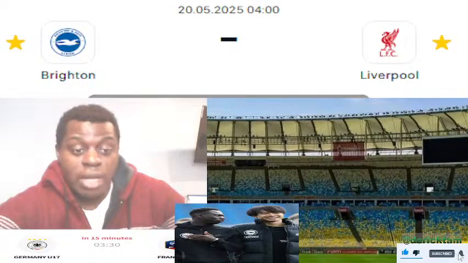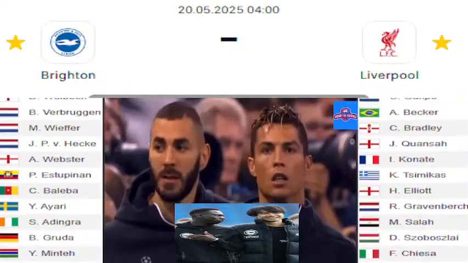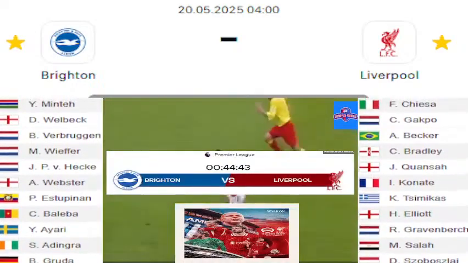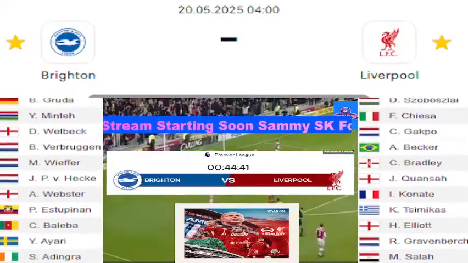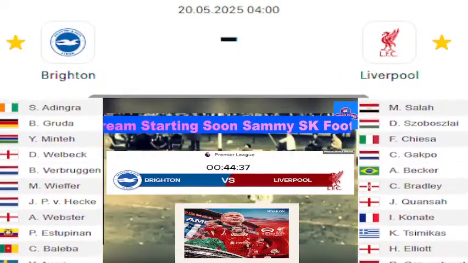Let's go right away straight to the arena right now. So lineups here for you to see for yourself. Then we have some early images that are coming in here for this fixture. Kickoff is under 44 minutes, guys, so people tune in, and let's do this. Let's go right away straight to the arena.